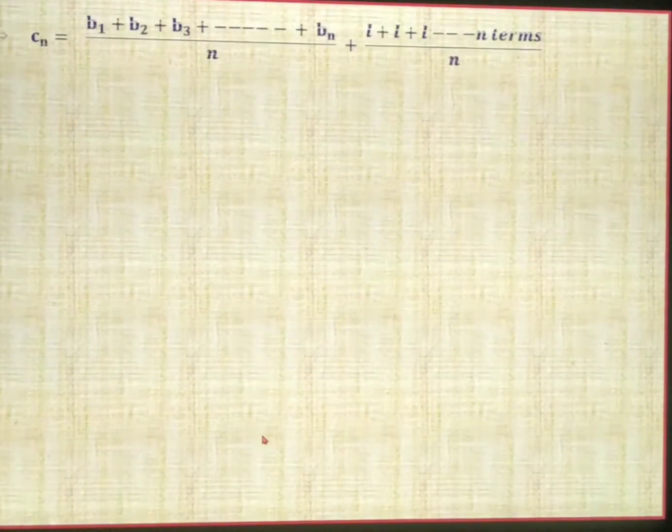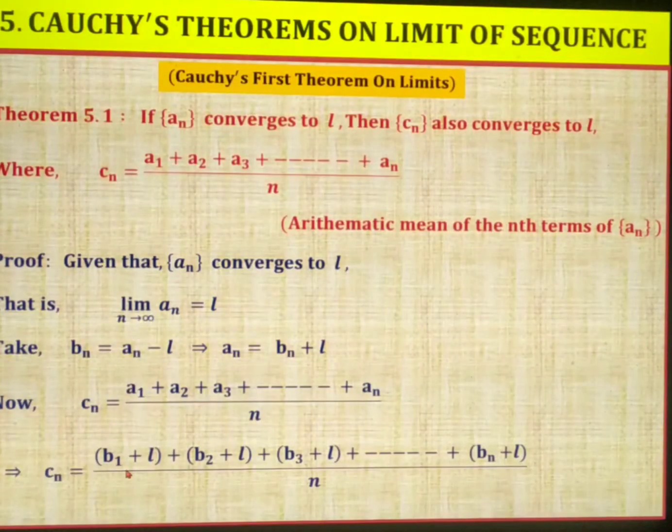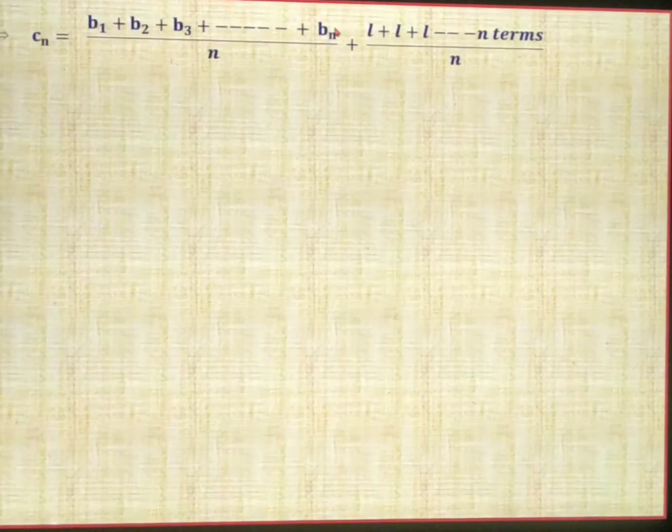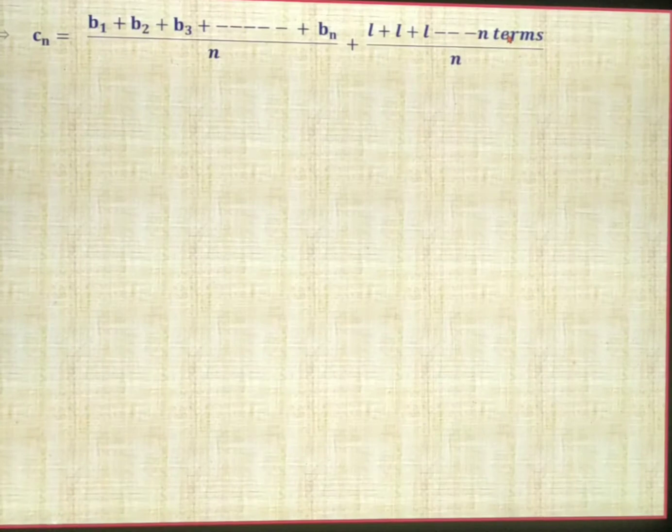Next we separate the terms: b1, b2, b3 up to bn as one group, and L plus L plus L and so on up to n terms as another group.